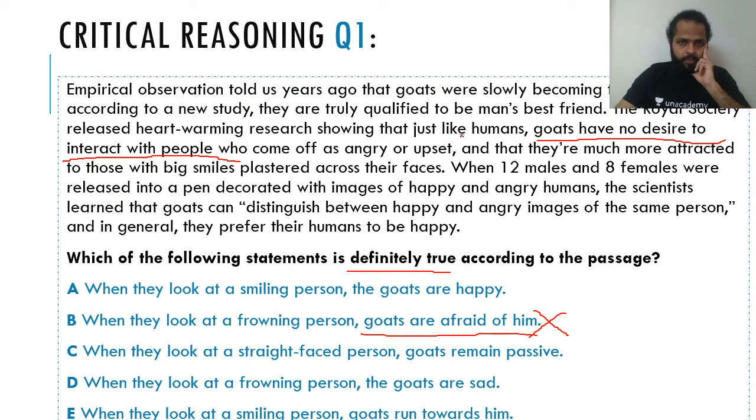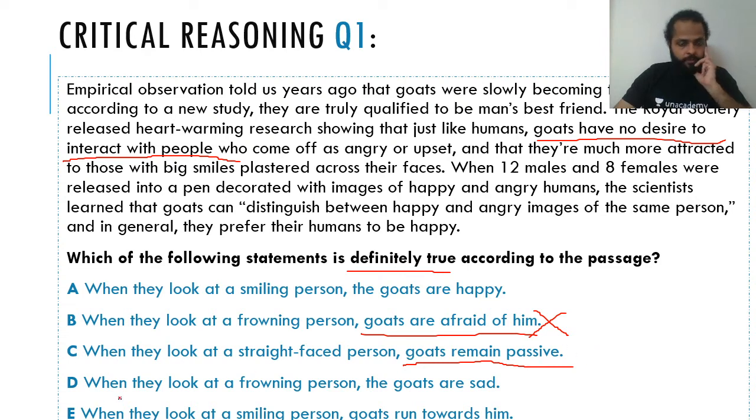Okay. Again, we do know that goats do not show any desire to interact with people. Not showing any desire to interact with people might lead to two consequences. They can show no desire by being passive, or they can show no desire by, in fact, just moving away from the person, right? So there are two possibilities here. Even in the scenario when they show no desire, there are two ways they can react. This just talks about one of the ways, which is remaining passive. So that's not necessarily correct, right? So you can rule that out as well.